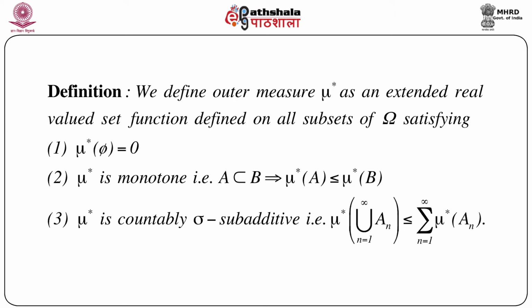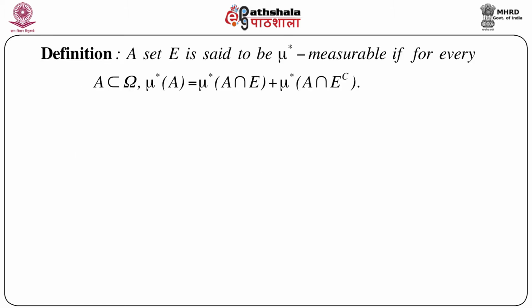But before coming to the construction of outer measure, we will discuss a few other things. There is one important theorem, but before that let us define a set E to be mu star measurable if for every A which is a subset of omega, mu star A can be written as mu star of A intersection E plus mu star of A intersection E complement.